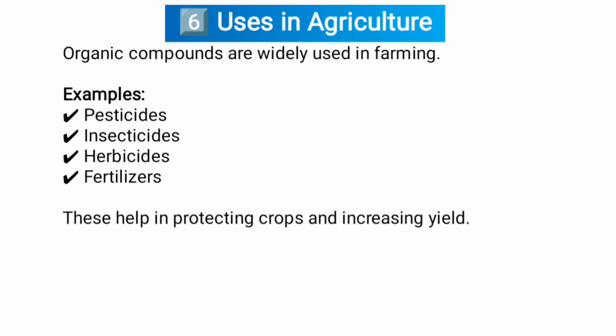Sixth one is uses in agriculture. Organic compounds are widely used in farming. Example, pesticides, insecticides, herbicides, fertilizers. These help in protecting crops and increasing yield.